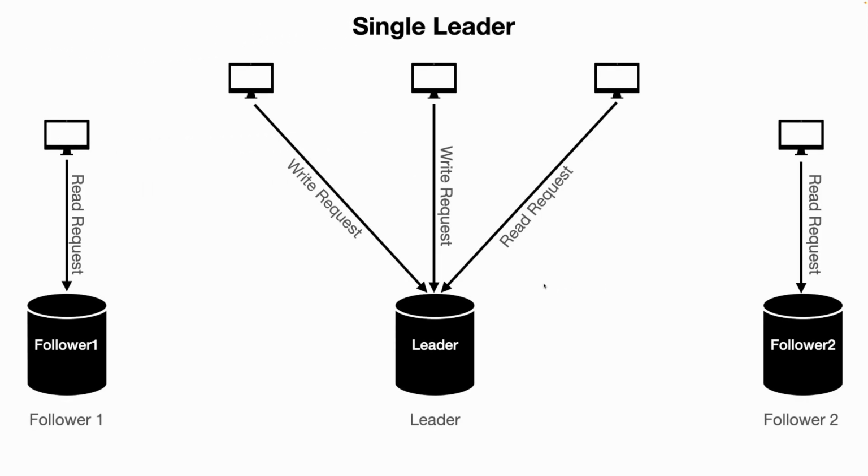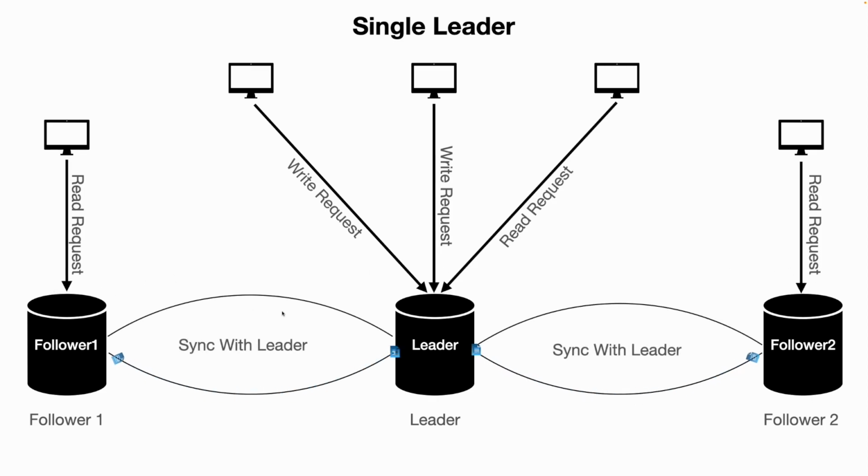Now this is the full diagram of single leader. Here one is the leader and two are the followers, follower 1 and follower 2. These three clients are making requests to the leader. Two requests are write requests, one is a read request, and these followers only accept read requests. This is how the sync happens: the leader sends the updated data to follower 1 and follower 2.